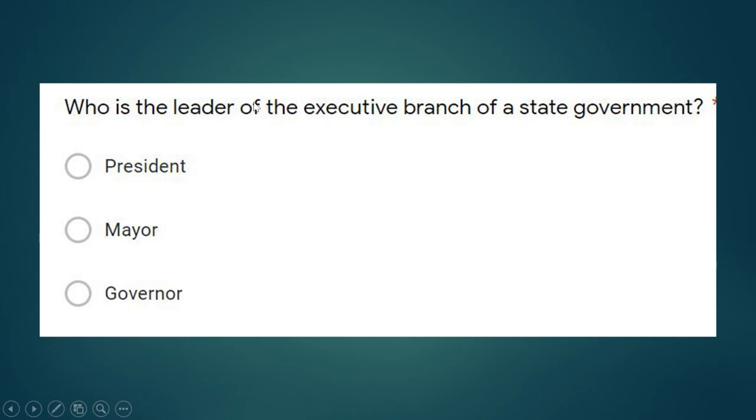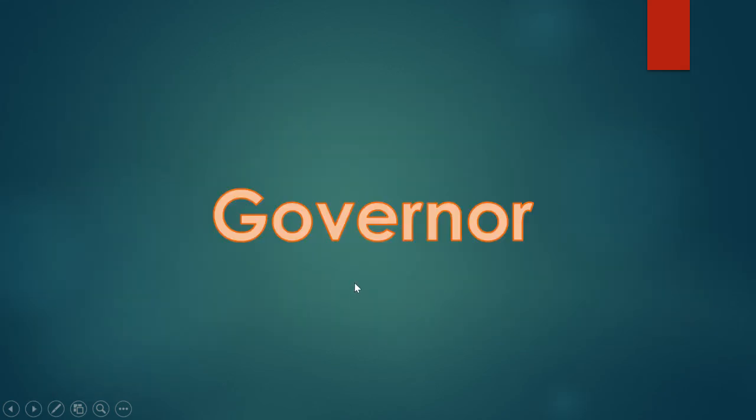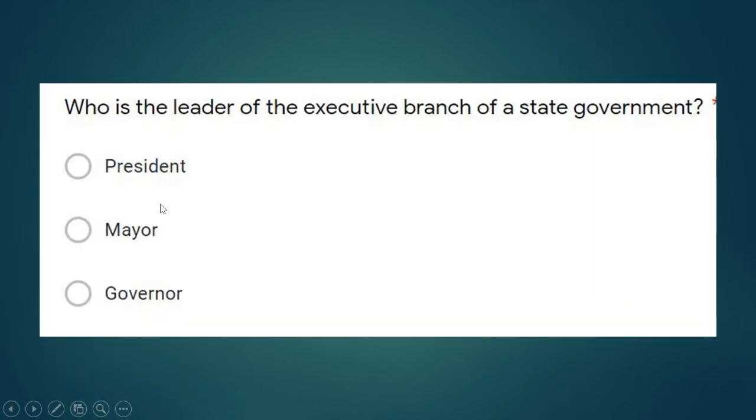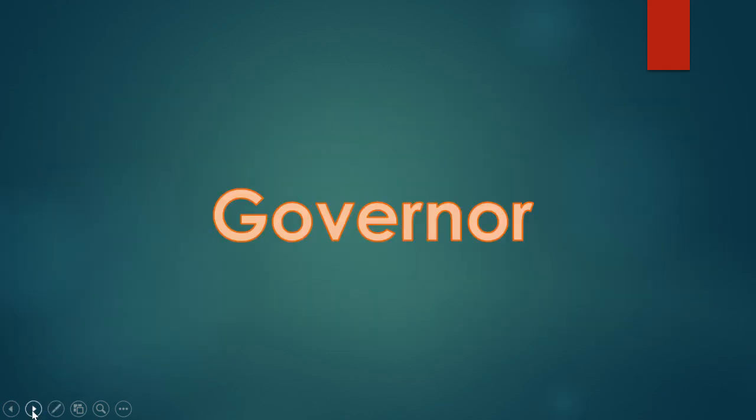Who is the leader of the executive branch of a state government? Important to pay attention to that. Remember that the state government is run differently than the federal and the local. Who is in charge at the state level? The correct answer is the governor. Governors are in charge of the state. Remember, a mayor is in charge of a local level.